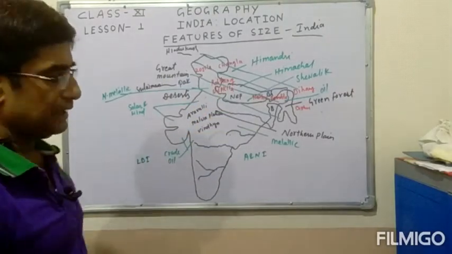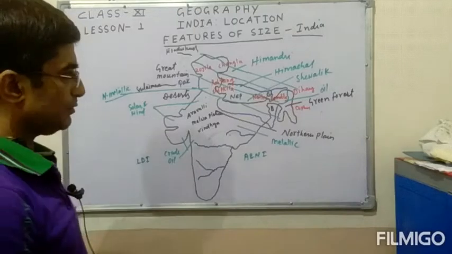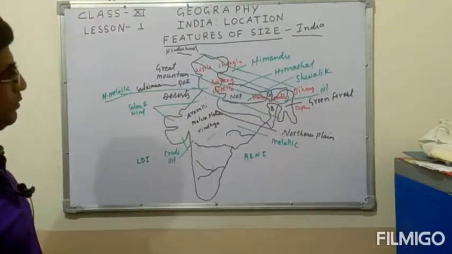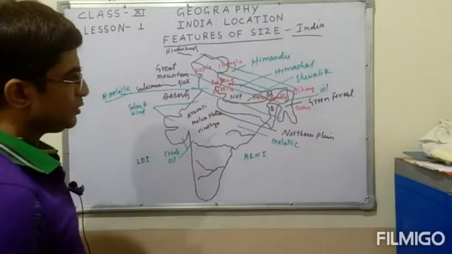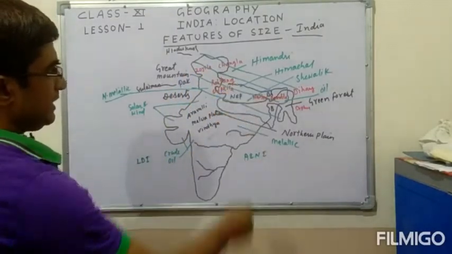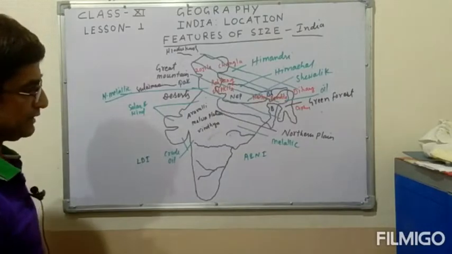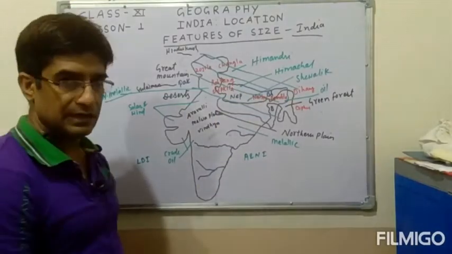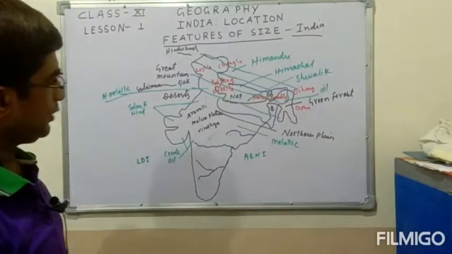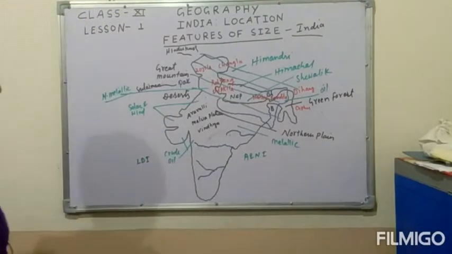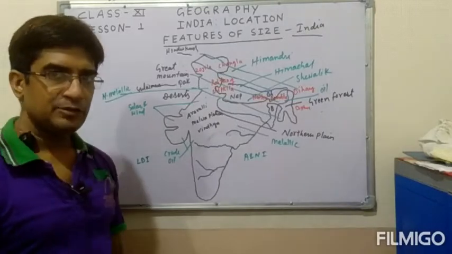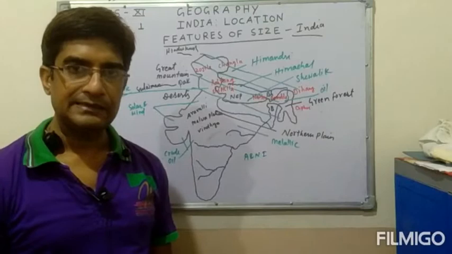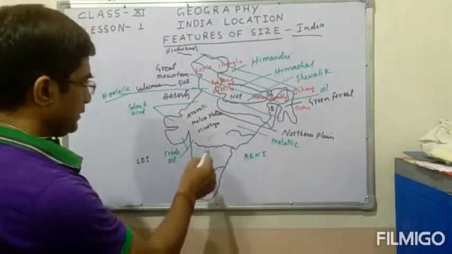Here are some other variations of the features of India also. If I tell you about the mountain ranges of the Himalaya, there are three ranges: Himadri, Himachal and Shivalik. These are the Great Himalaya, the Middle Himalaya and the Lower Himalaya. Students, it is very important to understand that India has 6 physiographic divisions such as the mountains, plains, desert, plateaus.